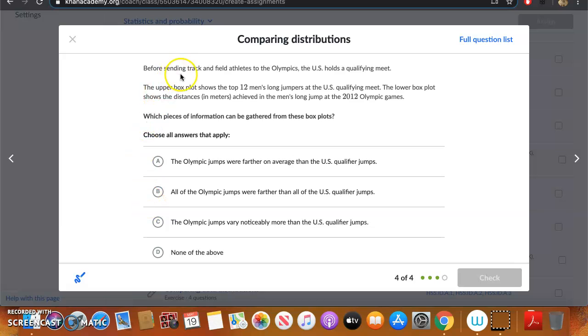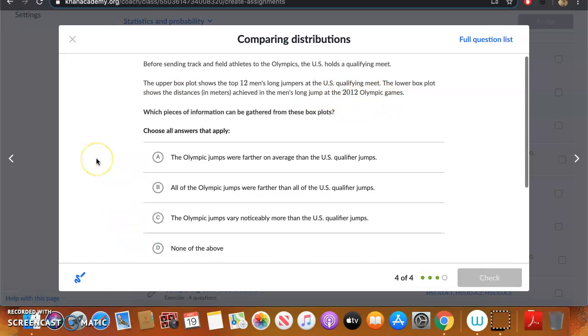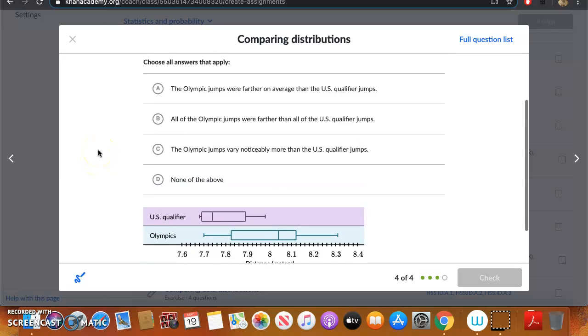Before sending track and field athletes to the Olympics, the U.S. holds qualifying meets. The upper box plot shows the top 12 men's long jumpers at the qualifiers. The lower box plot shows the distances achieved in the men's long jump at the Olympic Games. Which of these can be gathered from these two box plots? Here you go.